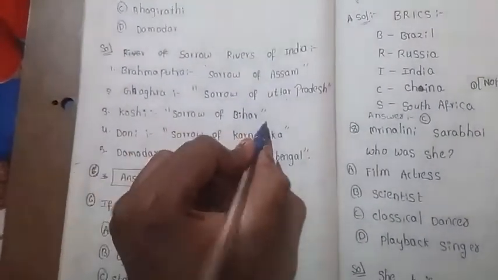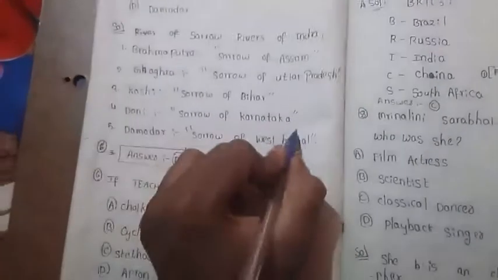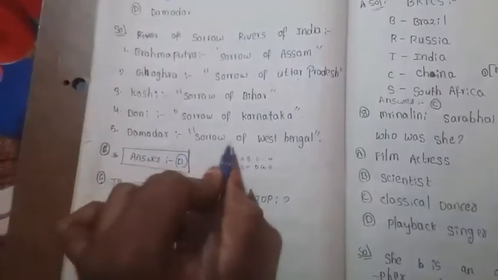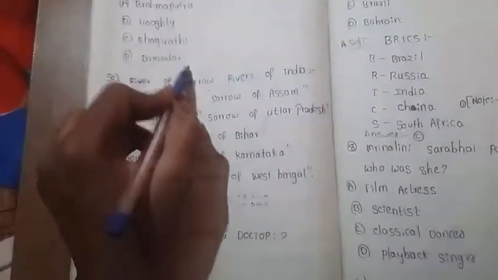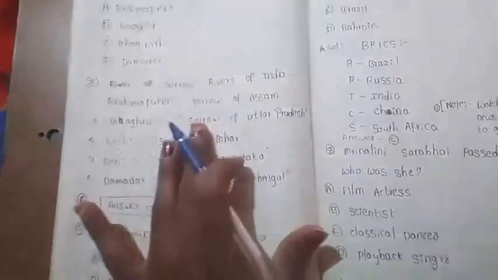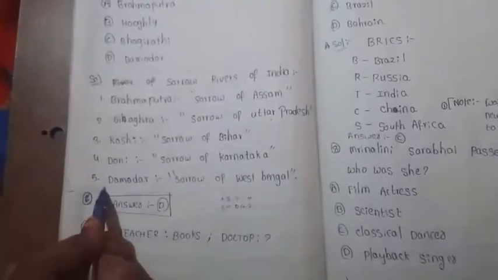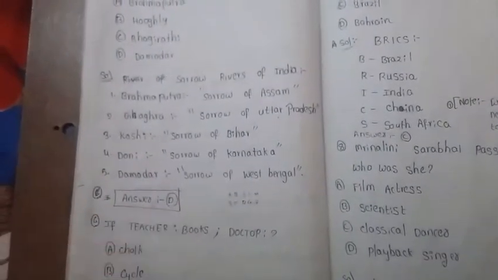That option is not there. Koshi, Sorrow of Bihar. Doni, Sorrow of Karnataka. Damodar, Sorrow of West Bengal. So Sorrow of Bengal means Sorrow of West Bengal. You have option D, that is Damodar. Sorrow of Bengal can be called Damodar. That is option D.